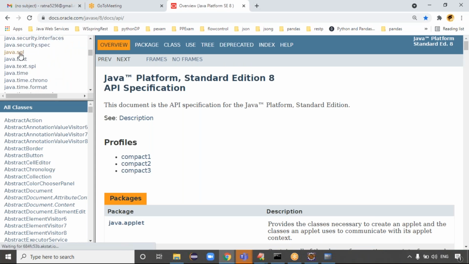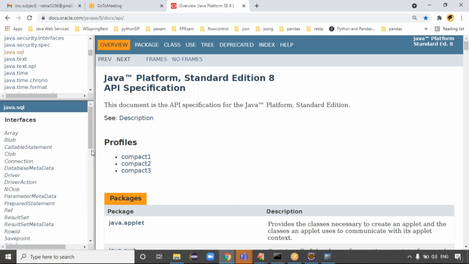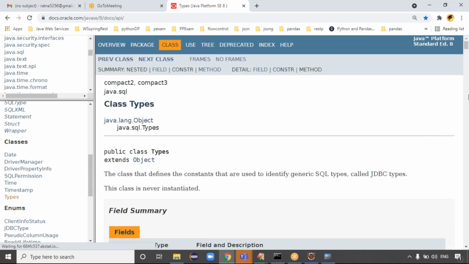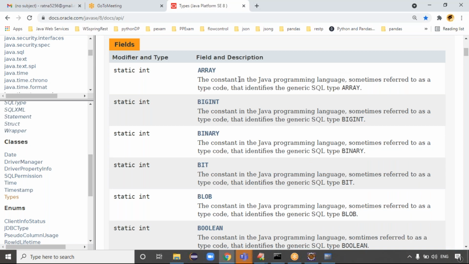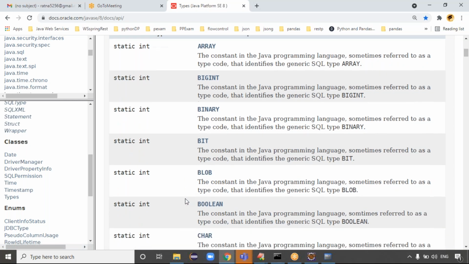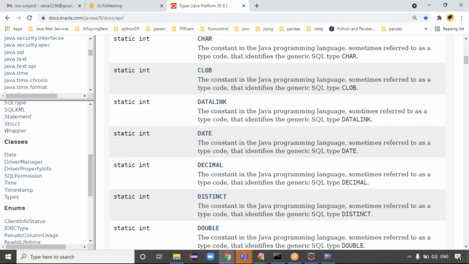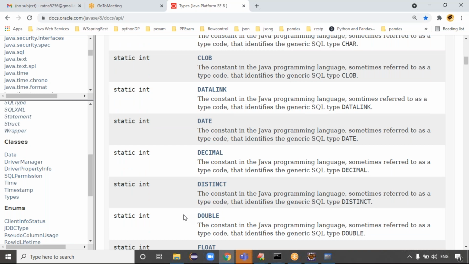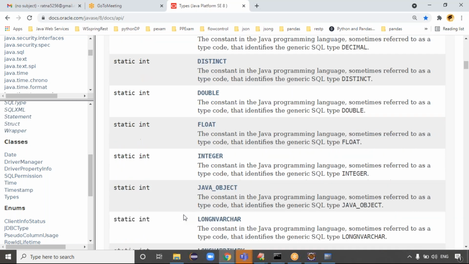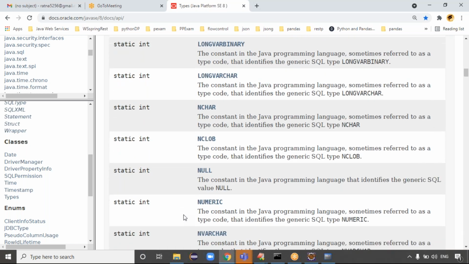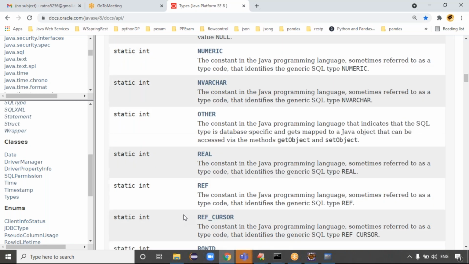In the java.sql package, what is the class we need? The Types class is required. If you click on the Types class, here you can see Types contains ARRAY, BIGINT, BINARY, BIT, BLOB to store images, CHAR, CLOB, DATE to take the date, DECIMAL, DOUBLE. Now we are using double data. DOUBLE is there, FLOAT is there, INTEGER is there, LONGVARCHAR is there. Depending on the requirement, we have to search the data and apply it.